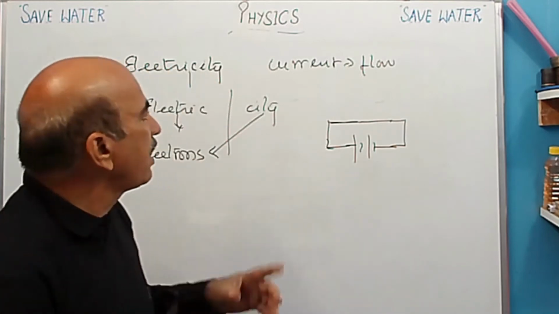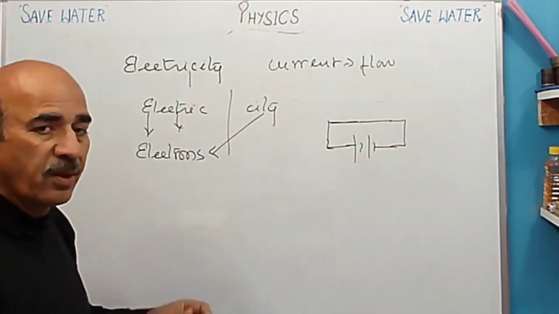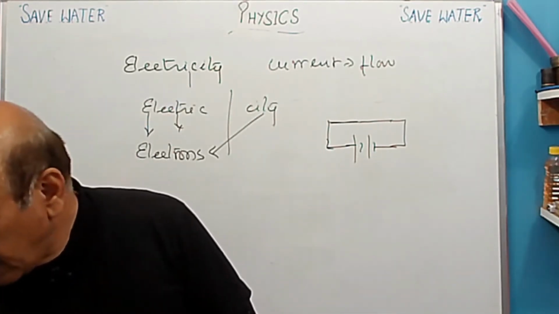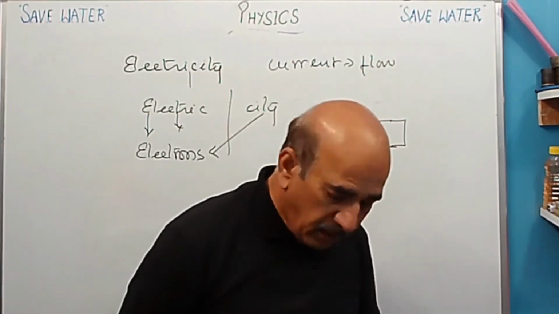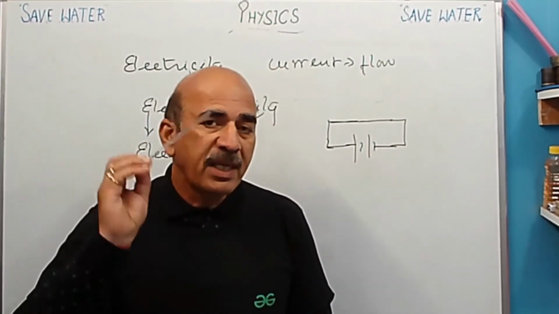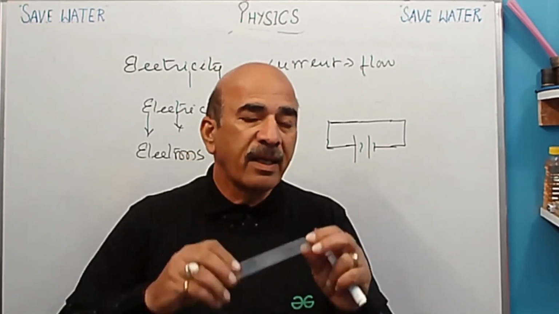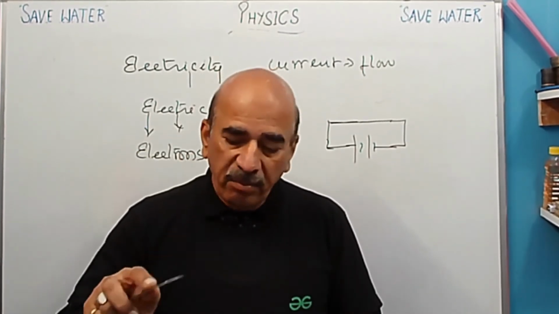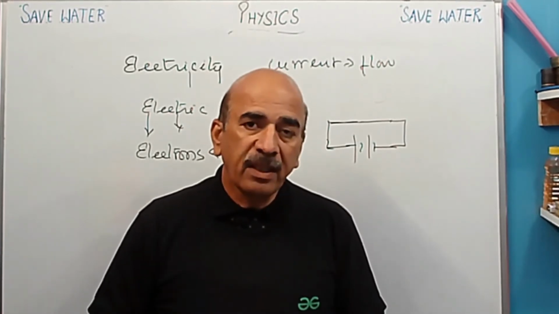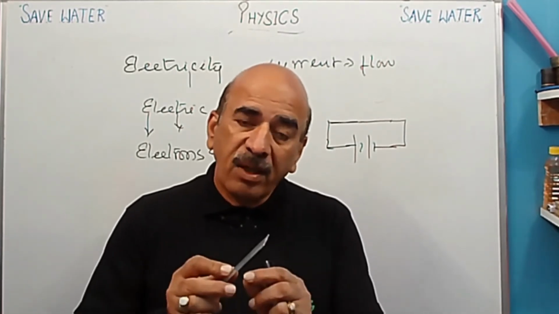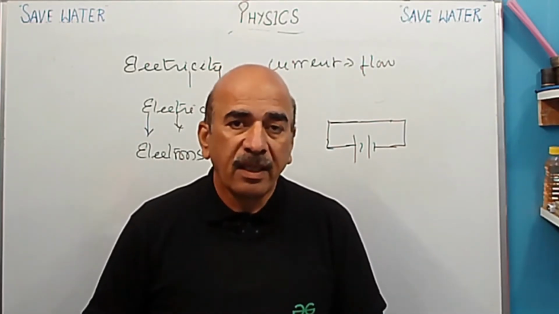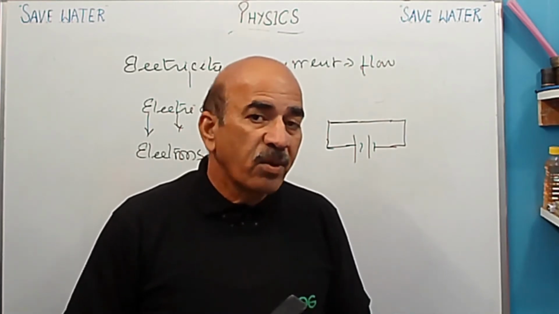So electricity can be divided into two parts. In case of the sweater, or if we take a plastic scale, you must have done this activity at home. If we take a plastic scale, it is an insulator. When you rub it with your dry hair and bring it near small pieces of paper, the paper bits are attracted by the scale. So what is the cause? Why are these paper bits being attracted by the scale? This is the question that comes to us.